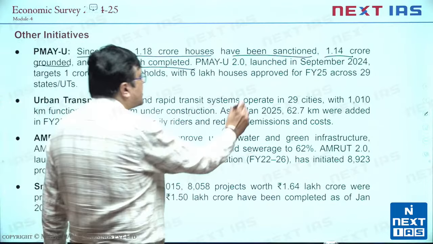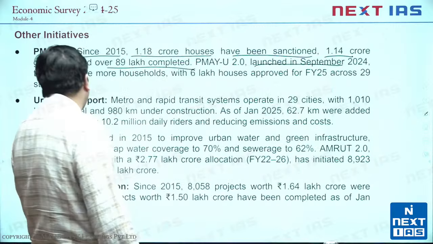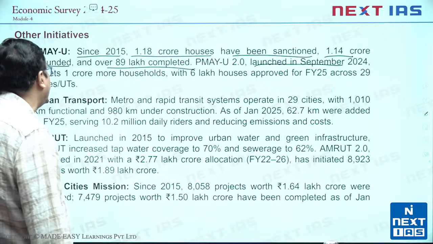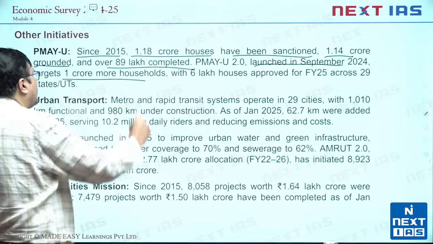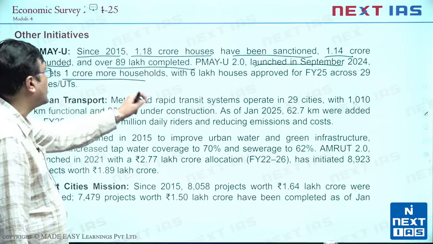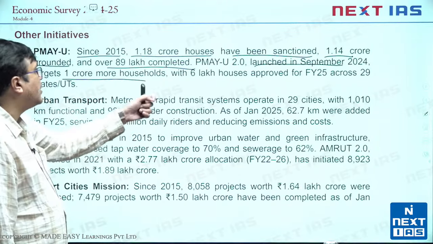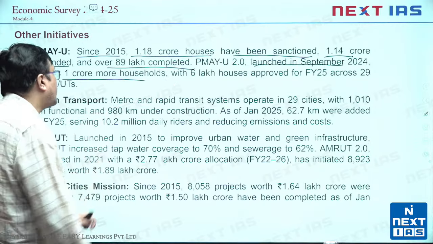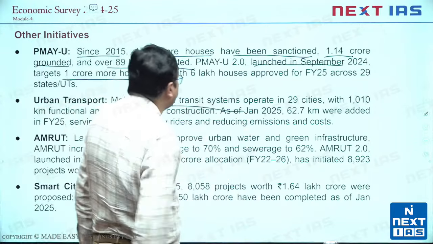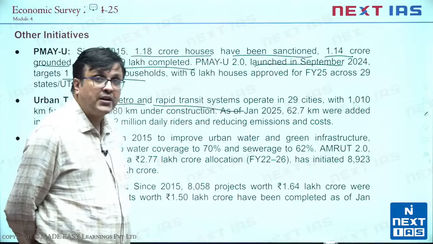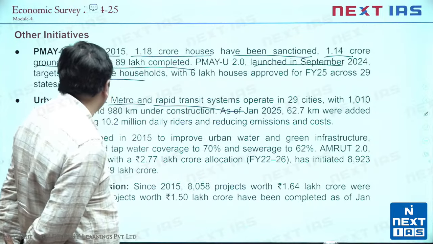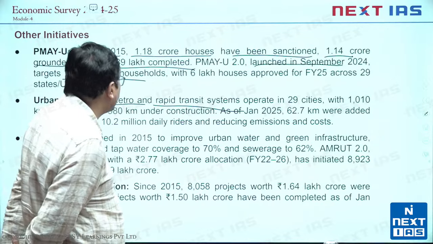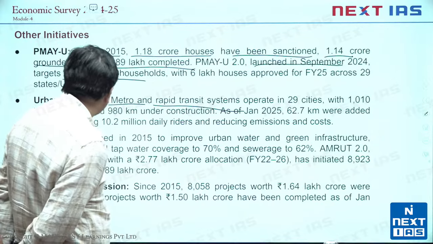The second version was launched in September 24 after the budget of July 24, and the finance minister had announced in the budget that it will target 1 crore more households with 6 lakh houses approved for fiscal year 25. Urban transport: we again see metro and rapid transit systems operating in 29 cities with 1,000 kilometers plus functional and 980 kilometers under construction.